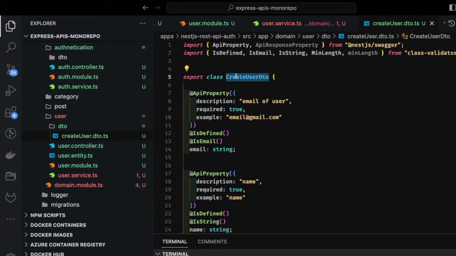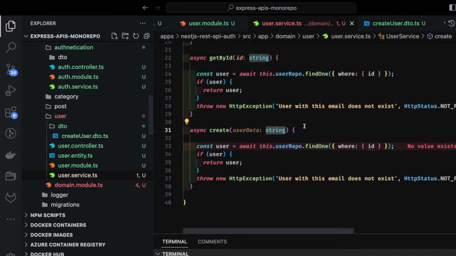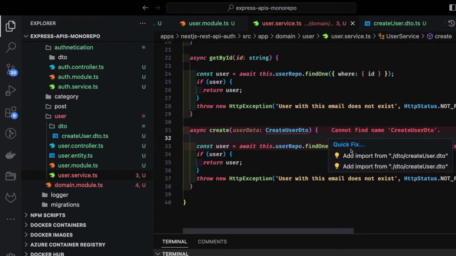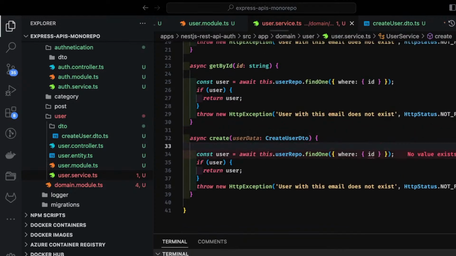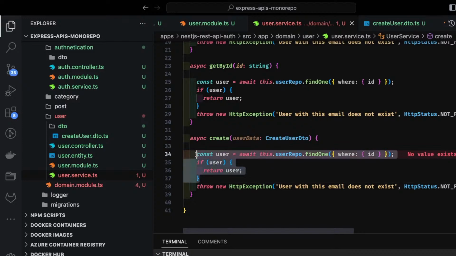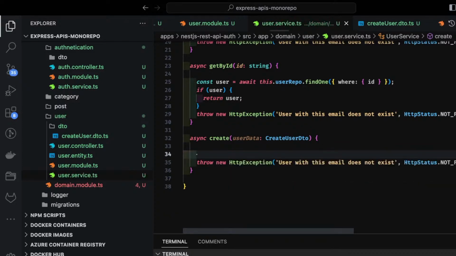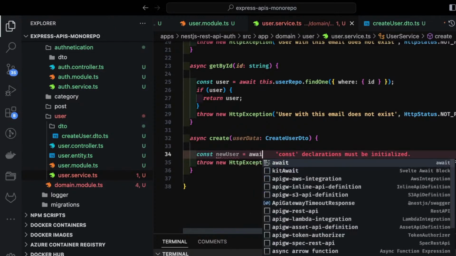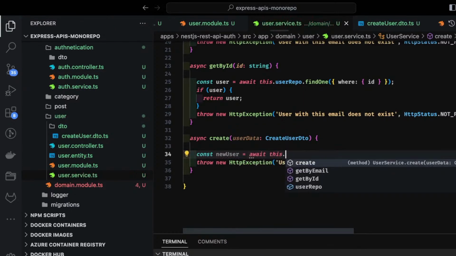Now create user DTO, because this is being used inside the user service. Here we are creating a user, so what we are doing is creating a user based on the payload. So here what we will do is just write the code, because now we are getting the user. Const new user equal to await this dot user repo dot create.